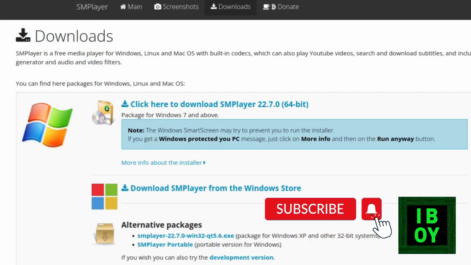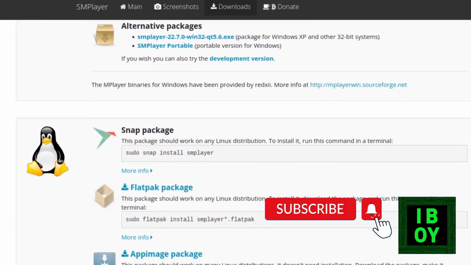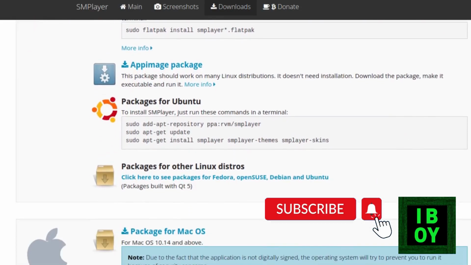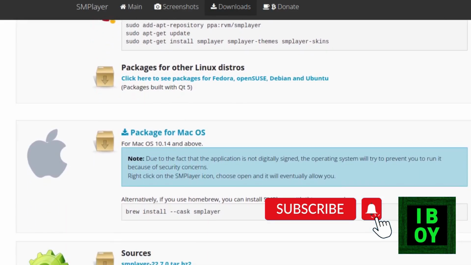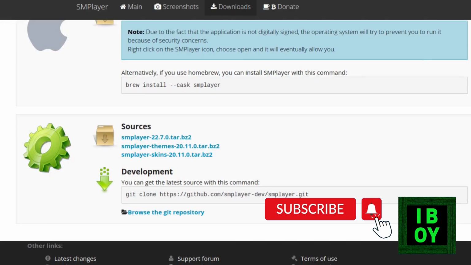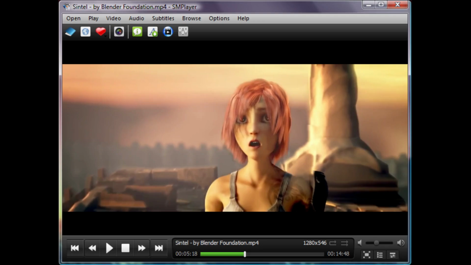Mplayer is considered the best media player for Linux machines. There are many reasons for that. It is highly customizable and allows you to tweak almost every aspect of the player to suit your needs. It also has a great user interface that is easy to use and navigate. Additionally, Mplayer supports a wide range of media formats, making it a versatile player for all your media needs.